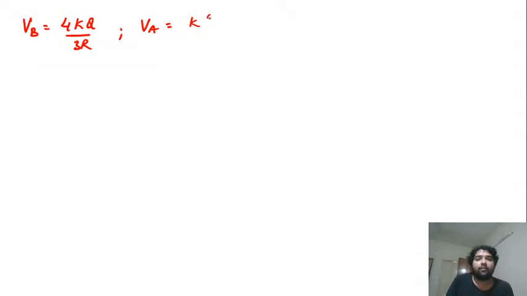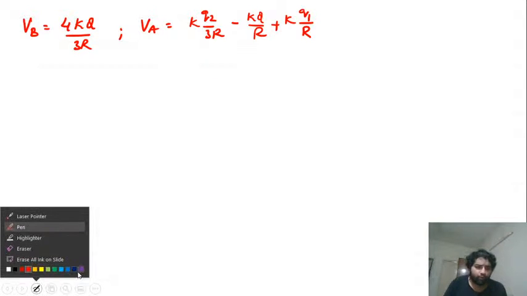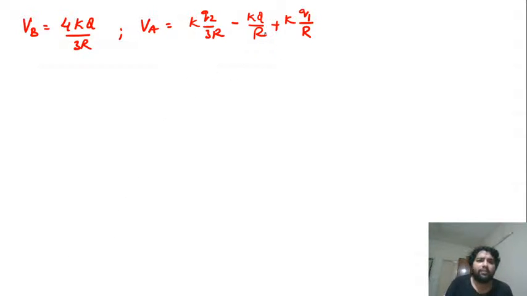KQ2 by 3R minus KQ by R. This 2KQ by 2R becomes minus KQ by R, plus KQ1 by R. Equate both of them, and you will get the answer right away. This is 1KQ by R.